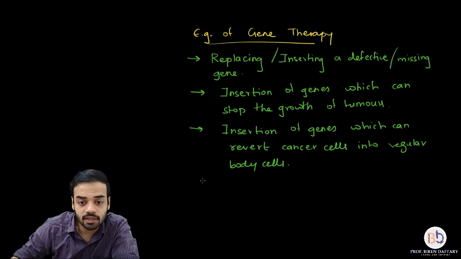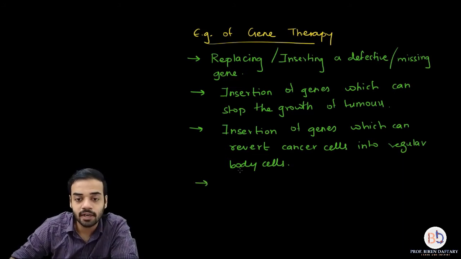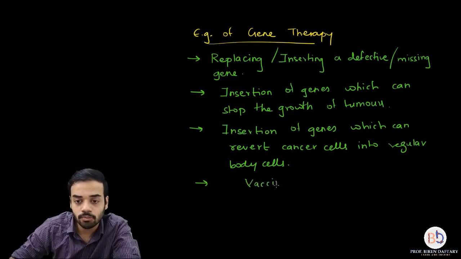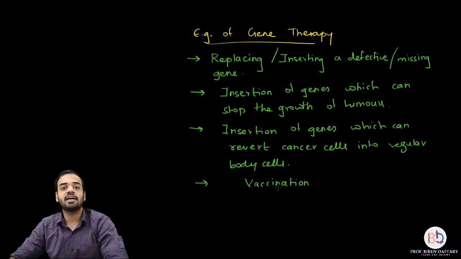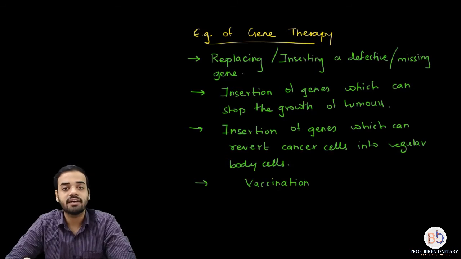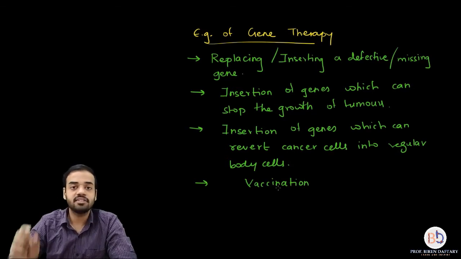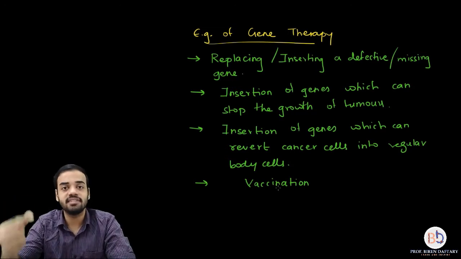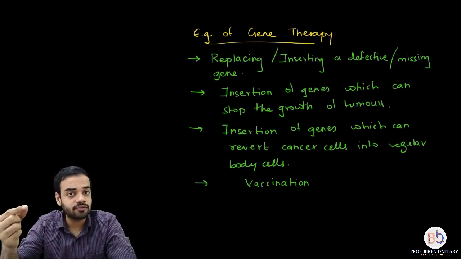Okay, then other examples of gene therapy are vaccination. I'm going to write down. So I think I have already told you about this. In vaccination, basically I have told you about recombinant DNA vaccines, where there is a protein which is released by the pathogen which causes the disease, and that protein is formed by a gene.